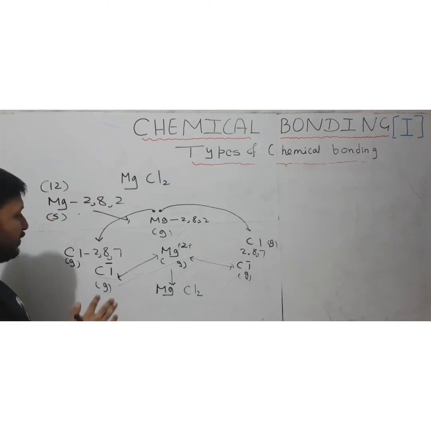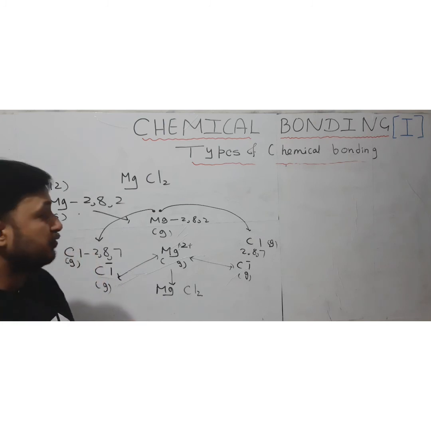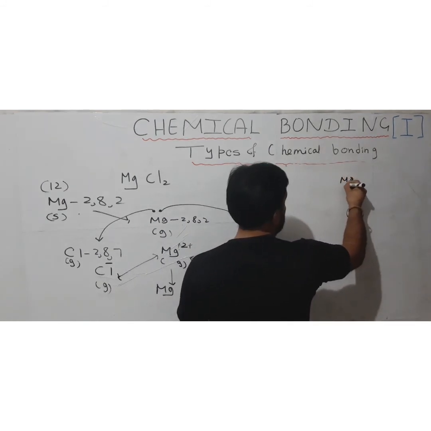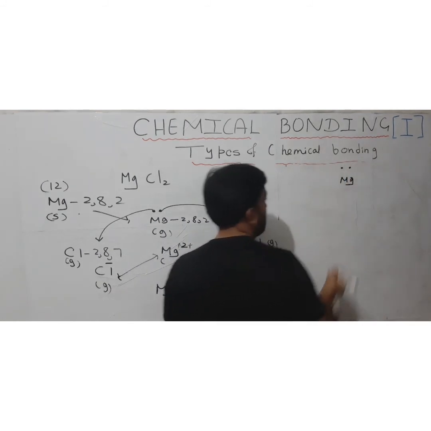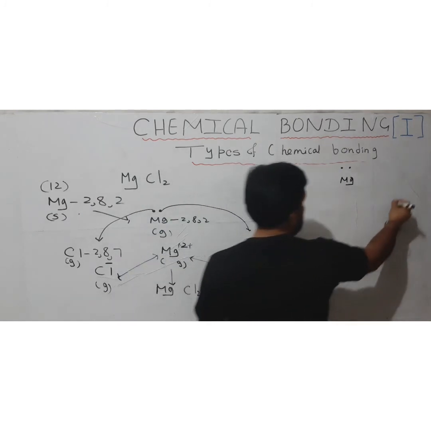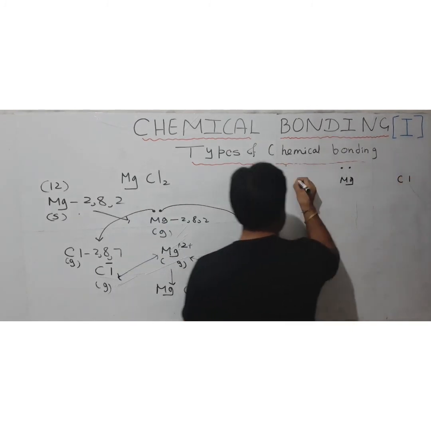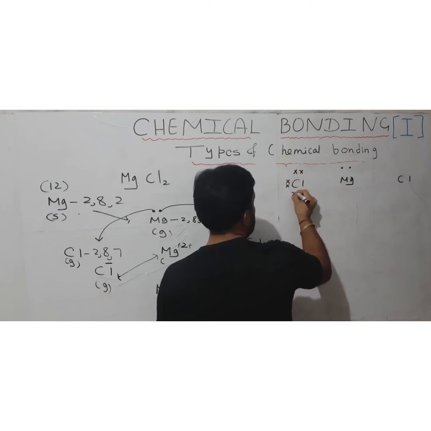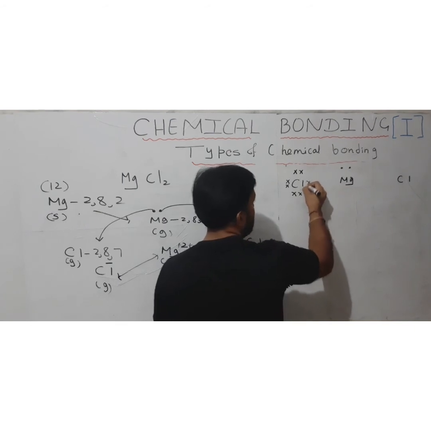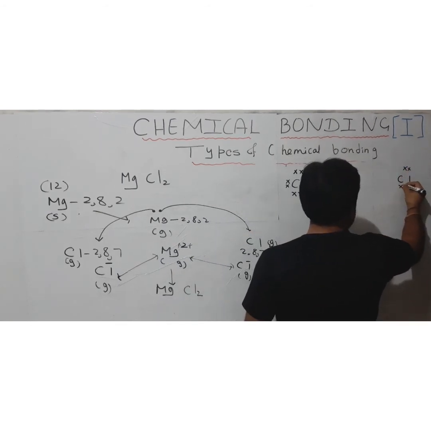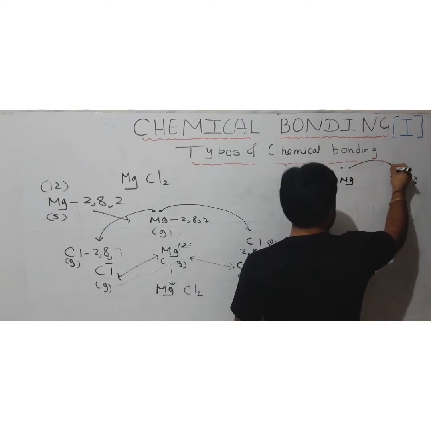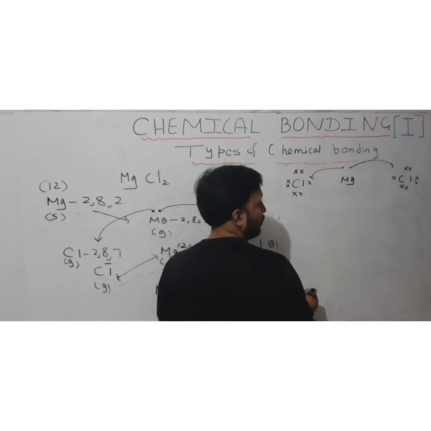Okay, there is one more method of representing that, known as Lewis dot structure. Now Lewis dot structure, basically we can represent it like this: we represent the outermost shell electrons only, no need to write the electronic configuration. Then 2 chlorines are there, so I am going to write the chlorine electrons, that is only valence shell electrons, 7 electrons here, and here also the 7 valence shell electrons. 1 electron will be transferred to this chlorine atom, 1 electron will be transferred to this chlorine atom.